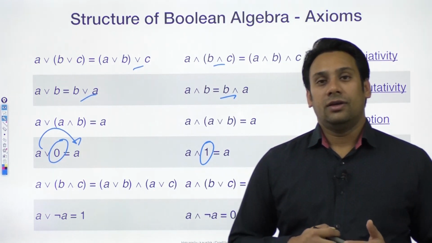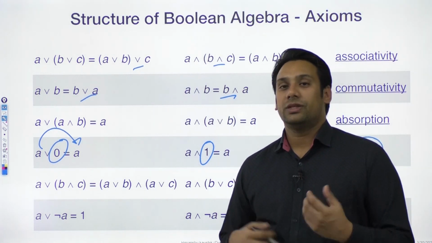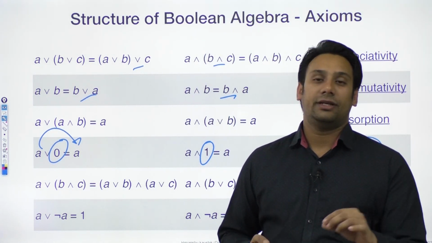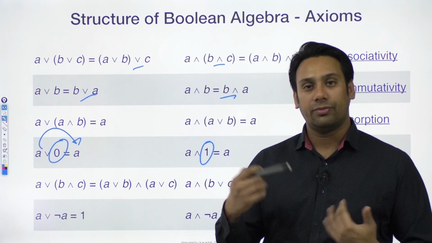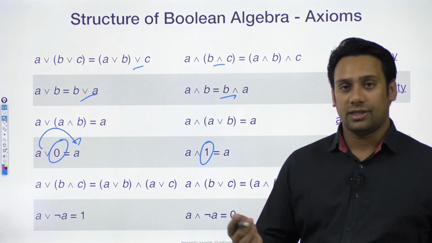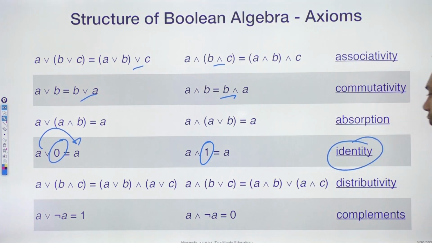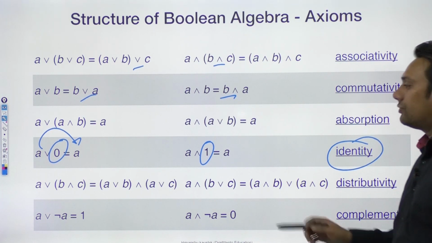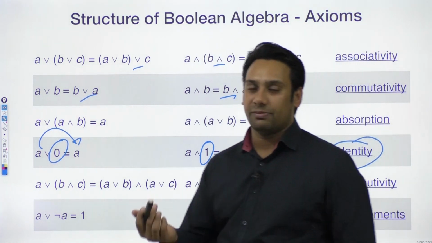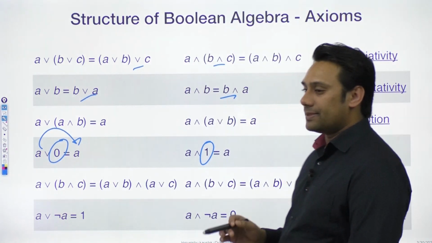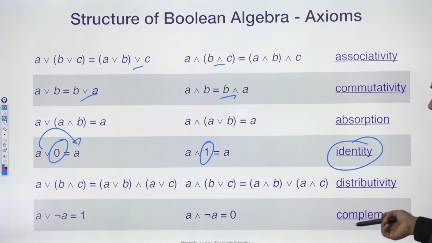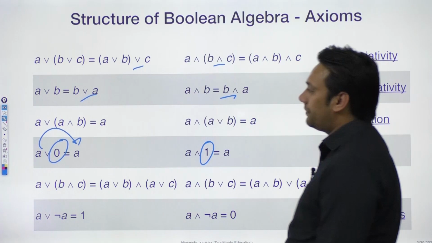Right? In the same way, for subtraction, what is the identity element? For subtraction, the identity element is 0. If you subtract 0 from any number, you will always get the same number. Then you have distributivity property. So we will also look at this distributivity property with the help of a few examples. I'll show you examples से इसको कैसे करना है, and I'll also show you what is a complementation property.